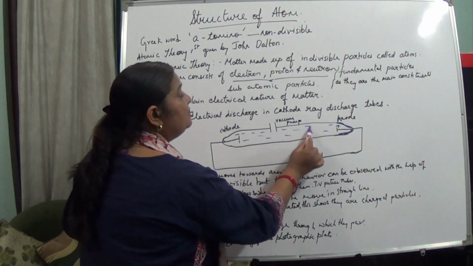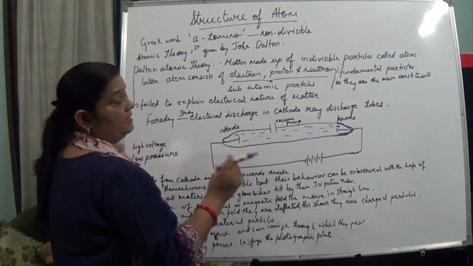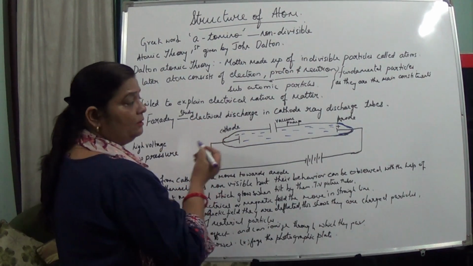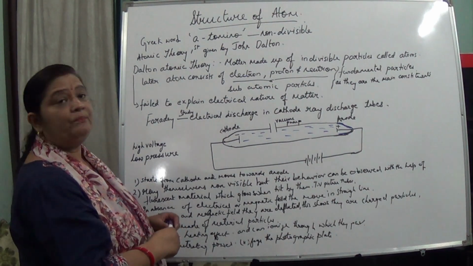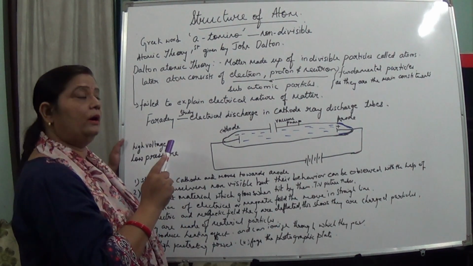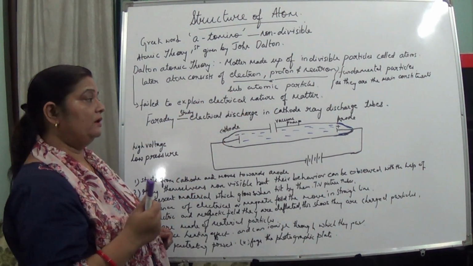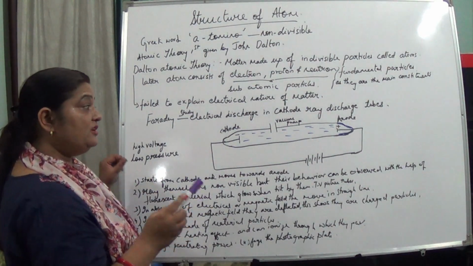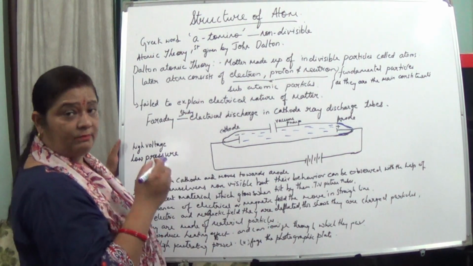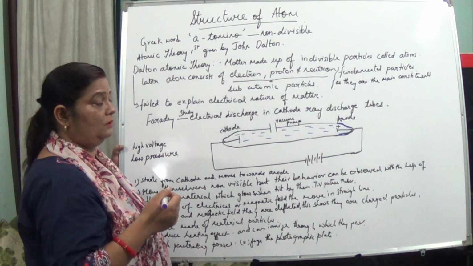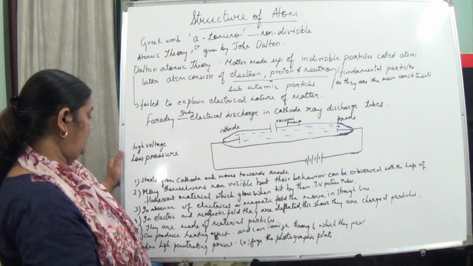When these rays hit the fluorescent material, it starts glowing. There is a very good example of this: the television screen. Initially, when we used to switch on the TV, the screen got lighted up with blue or green color. That shows the behavior of the cathode rays. The TV picture tube also works on the behavior of cathode rays only.